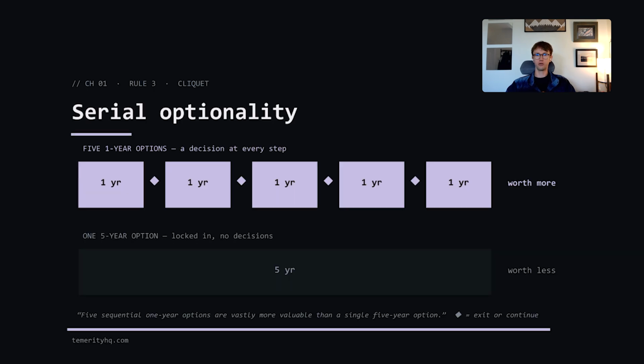The third rule is serial optionality. Plans need to stay flexible with a frequent way out, and counterintuitively, a plan should be very short term to properly capture the long term. Taleb illustrates this concept with the example that 5 sequential 1-year options are vastly more valuable than a single 5-year option. For trading strategy development, this translates to short, cheap test cycles with the ability to stop or continue at any point.